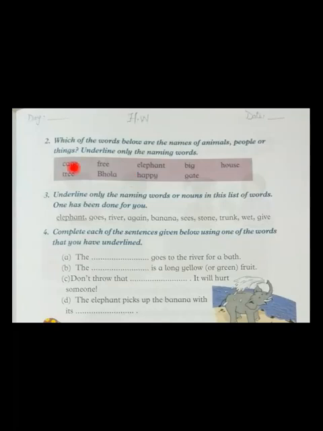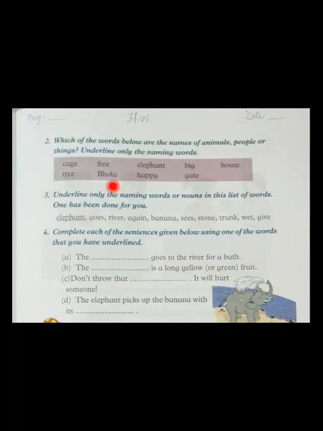Cage. Cage is a noun. Cage is a name. Yes, it is a name of a thing. Underline the cage. Tree. Tree is a name. Elephant. Yes, elephant is a name of an animal. Then it is a noun. We will underline it. Then there is big. Big. No, it's not a noun. House. Yes, it is a name of a place in which we live. It is called house. Here is a tree. Yes, it is a name. It is the name of a plant.